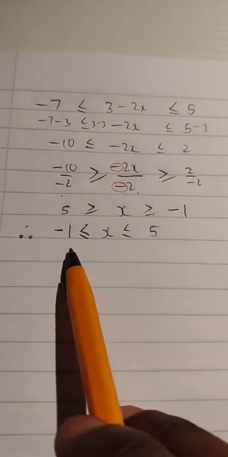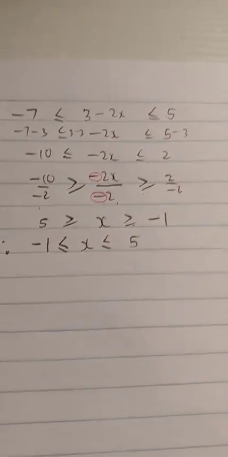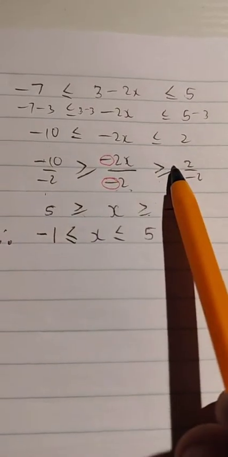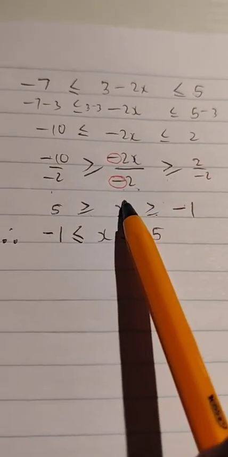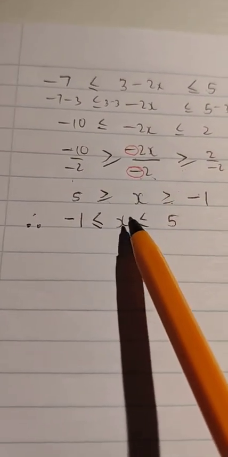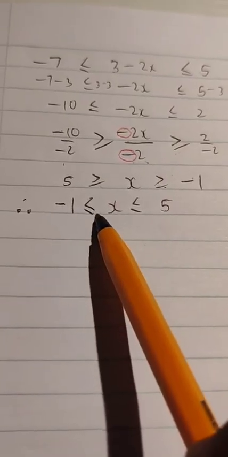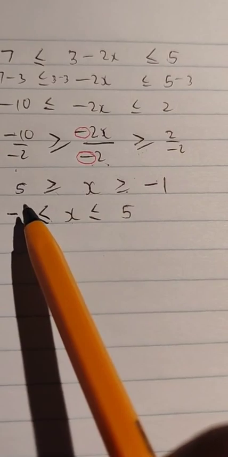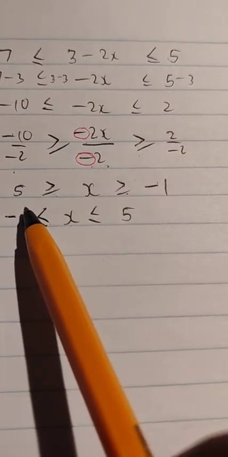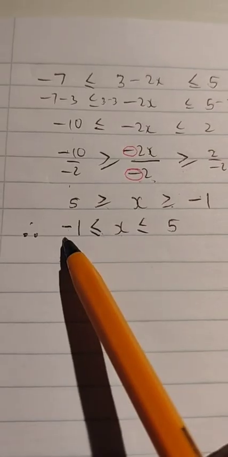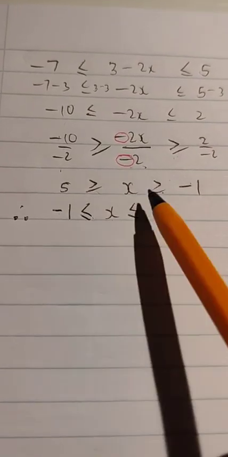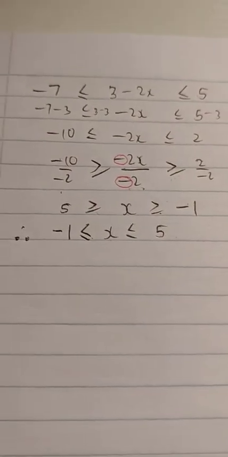All right. So this makes sense as to why we reverse the inequality sign when dividing by a negative, because it's true that x is a number that is greater than or equal to negative 1, but less than or equal to 5. You see?